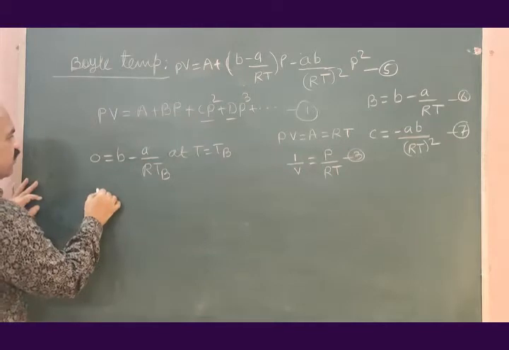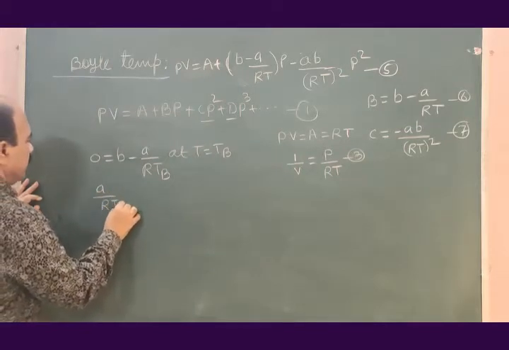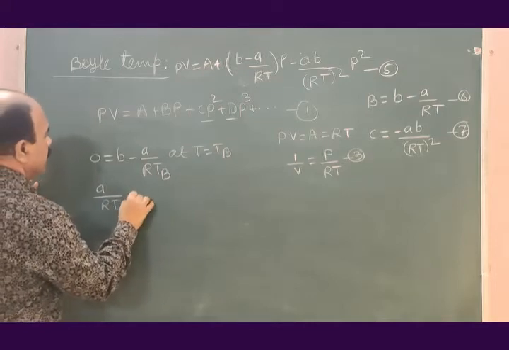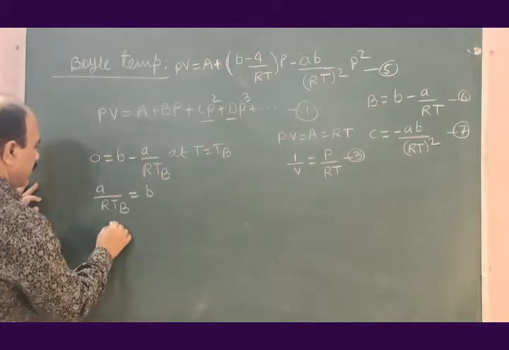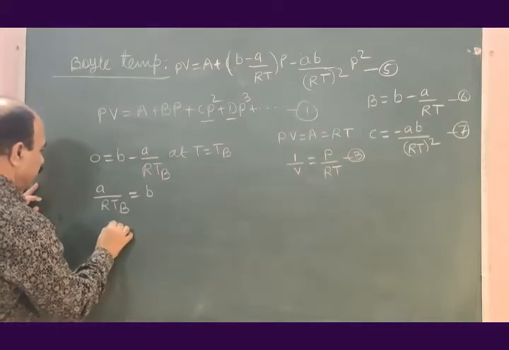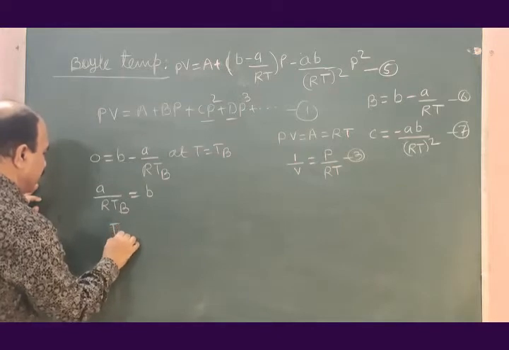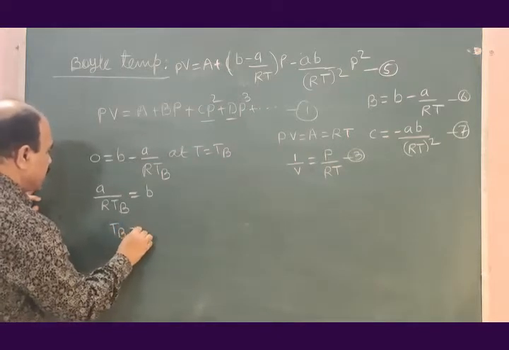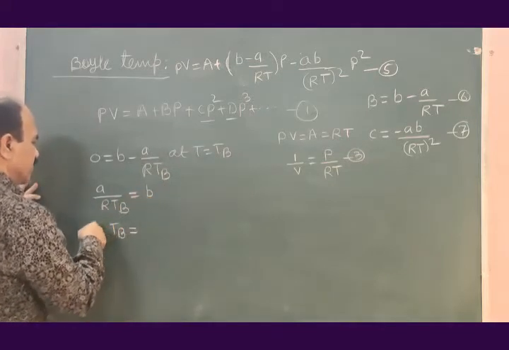This is nothing but A by RTB is equal to B, or I may further write this as TB is equal to, TB taken to this side, B taken to this side.